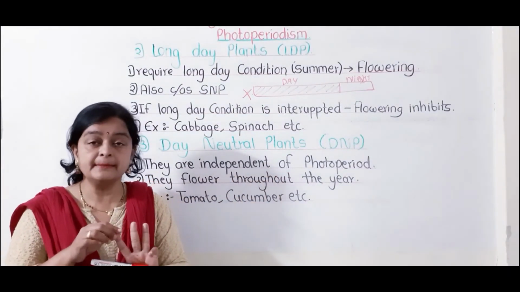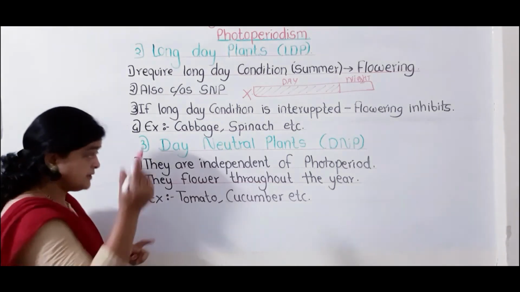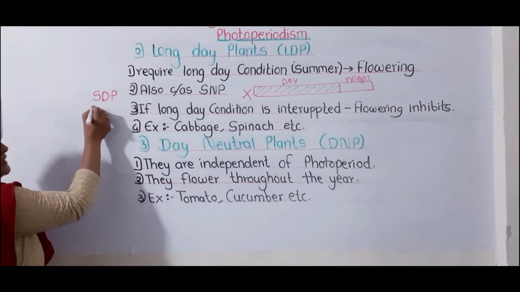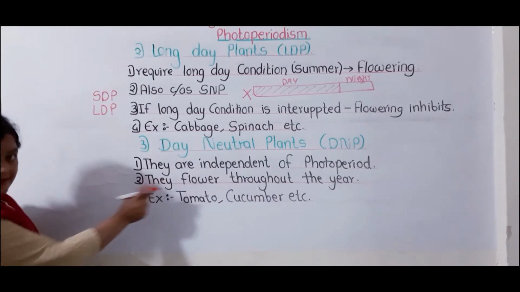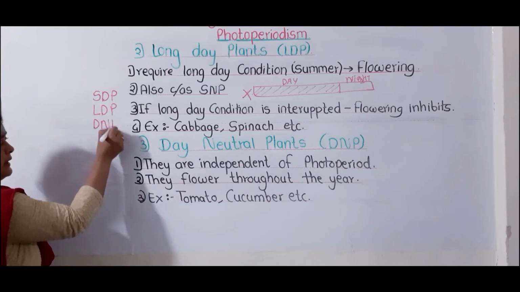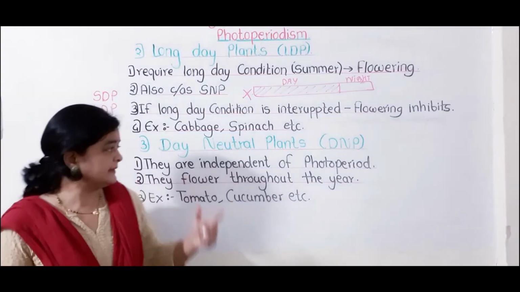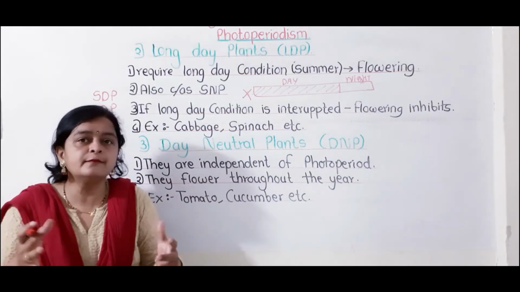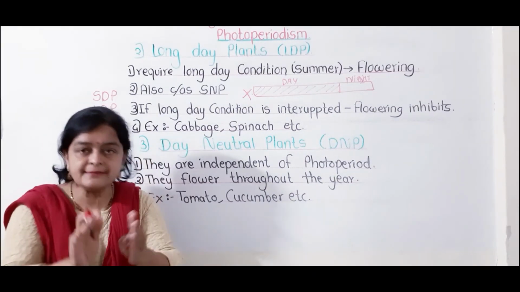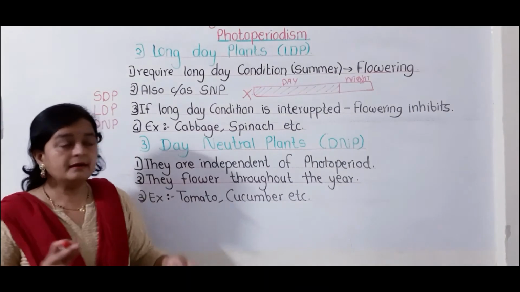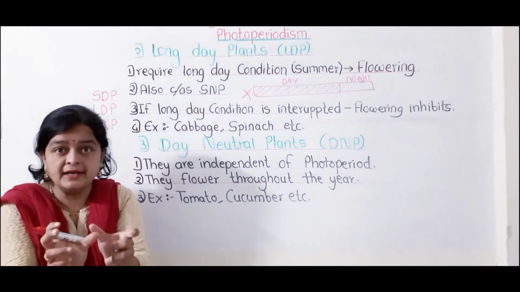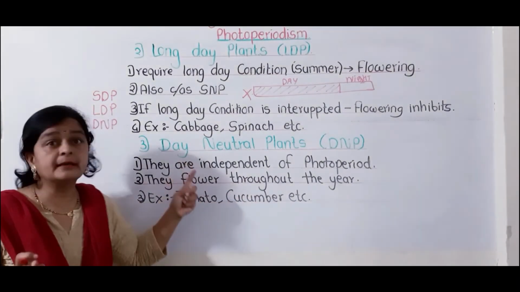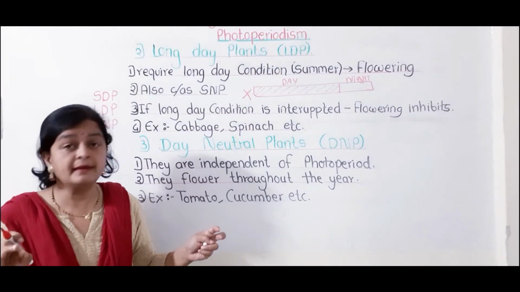See, three types of plants on the basis of photoperiodism we are studying. First we studied short day plants, then second long day plants, and last which we are studying is day neutral plants. The name itself indicates day neutral, meaning it is not affected by the photoperiod. It does not require a specific photoperiod. In a short day plant, short day condition is required. In a long day plant, long day condition is required. But here, no specific photoperiod is required.